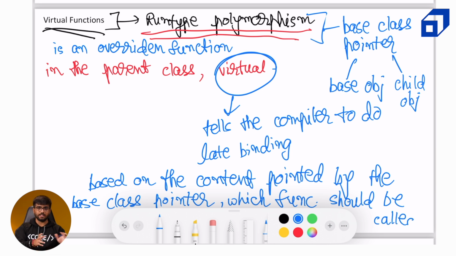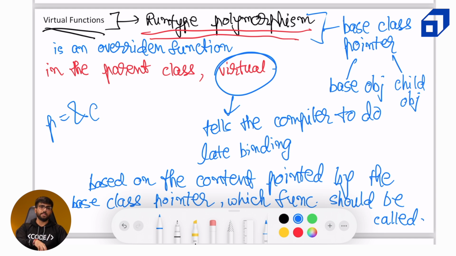Okay, so now this late binding is done. Now if we carefully look at the example, in the int main function, we are creating a parent pointer with variable name p and a child object which is defined with the variable name c. Now in the next line, we are doing p equals address of c. Okay. Now what is happening?